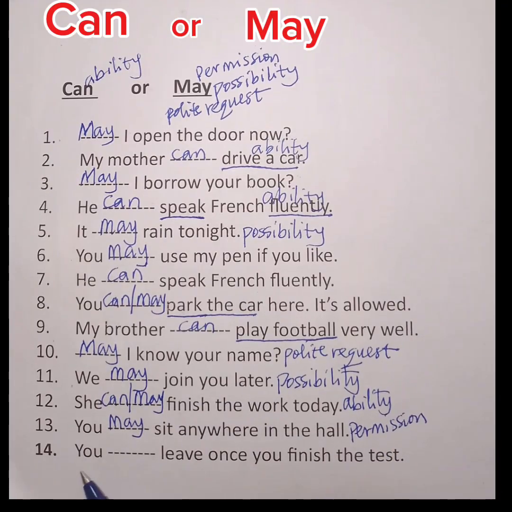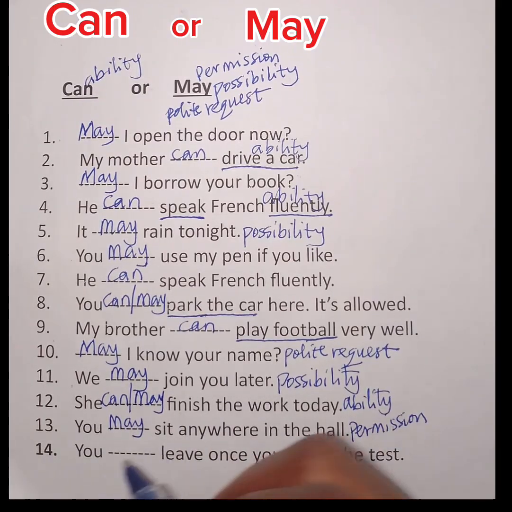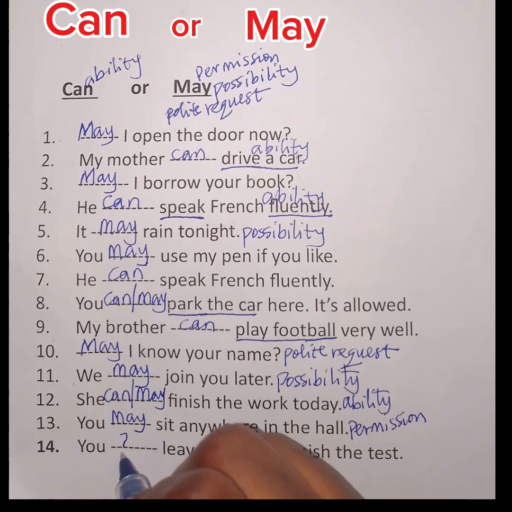The last one, you blank leave once you finish the test. Now for this one, I'd like to hear from you. I want you to answer in the comment section.